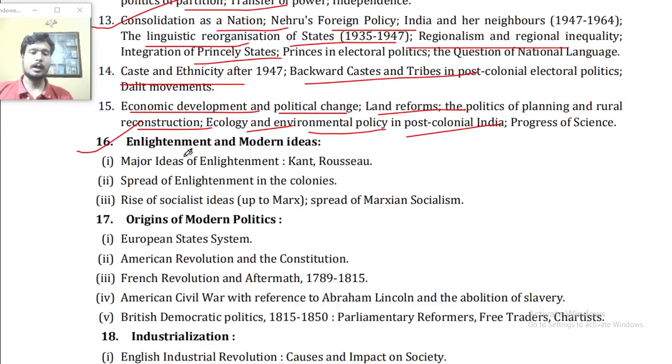Point number 16. Enlightenment and modern ideas. Major ideas of the Enlightenment in the 18th century and the spread of the Enlightenment in the colonies. Rise of socialist ideas up to Marx. Spread of Marxian socialism.